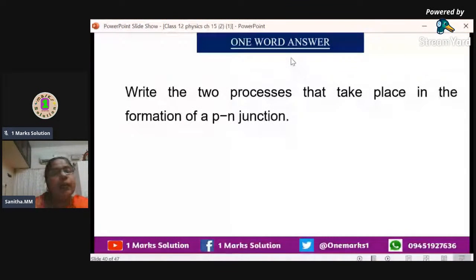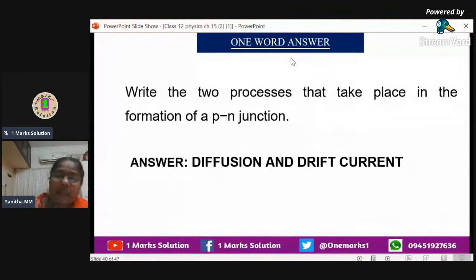Write the two processes that take place in the formation of a PN junction, and that is very, very important. A 1-mark question can be asked. The two processes, already mentioned, are diffusion and drift current. Diffusion takes place first, after that drift, and after that only the PN junction is formed. Next one.